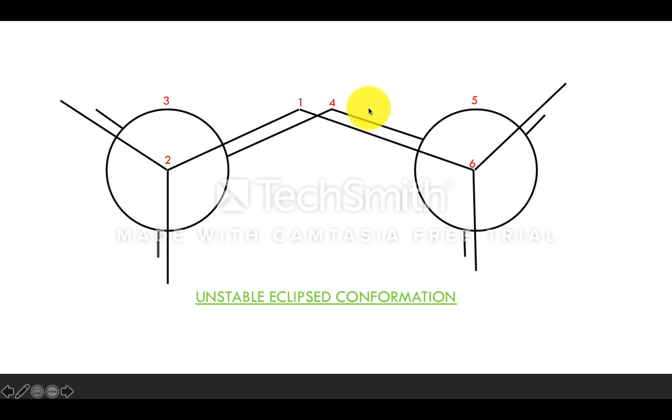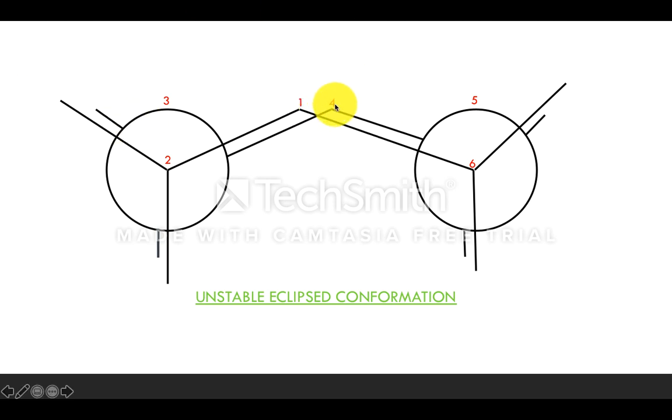In the Newman projection, this is the hydrogen attached to the rear carbon and this is the hydrogen attached to the front carbon, so they are present very close to each other. Similarly here also, front and rear carbon hydrogens are very close to each other. Since these hydrogens are so close, there is angle strain and torsional strain.